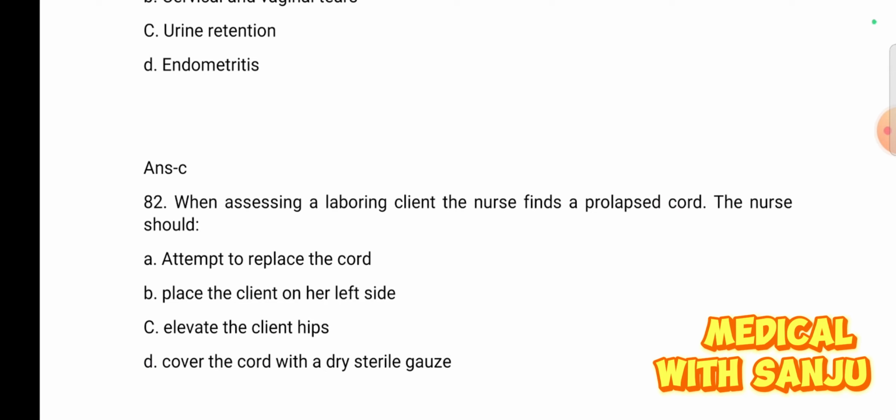Question number 82. When assessing a laboring client, the nurse finds a prolapsed cord. The nurse should: option A attempt to replace the cord, option B place the client on her left side, option C elevate the client's hips, and option D cover the cord with a dry sterile gauze.